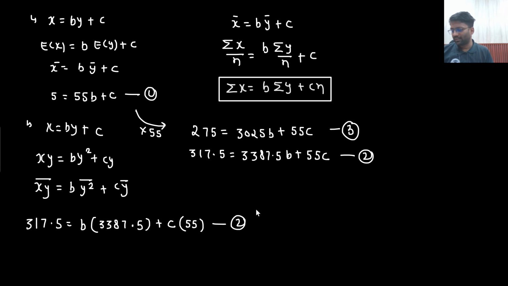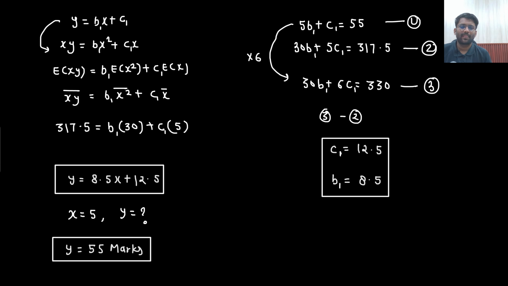From here I can get the value of b, right? Subtracting, 317.5 minus 275 is 42.5, divided by 3387.5 minus 3025, which is 1172.